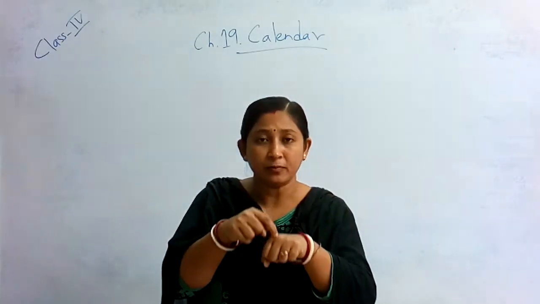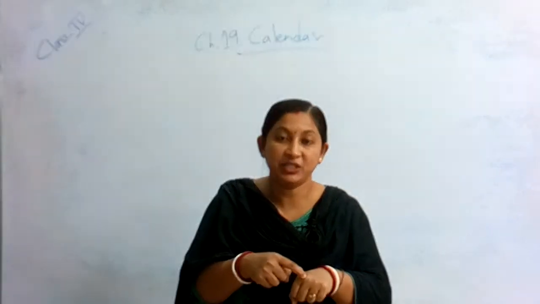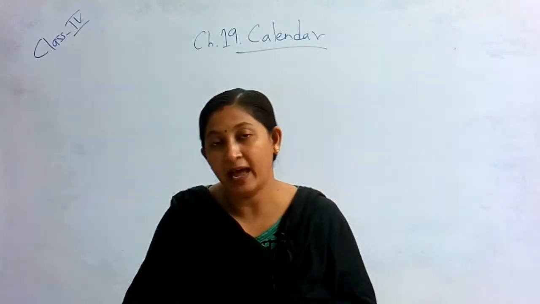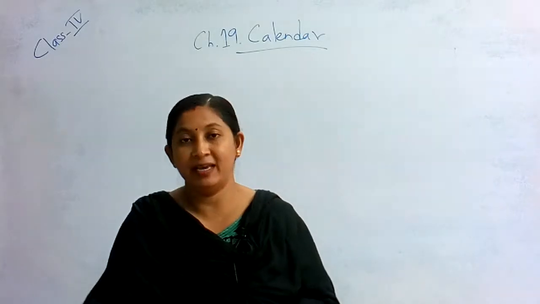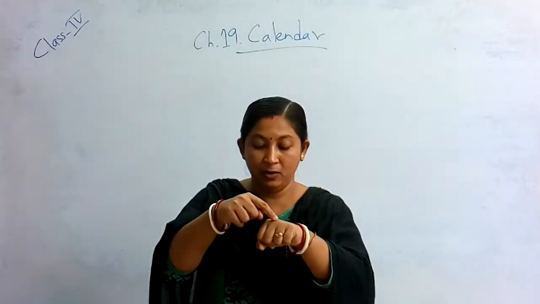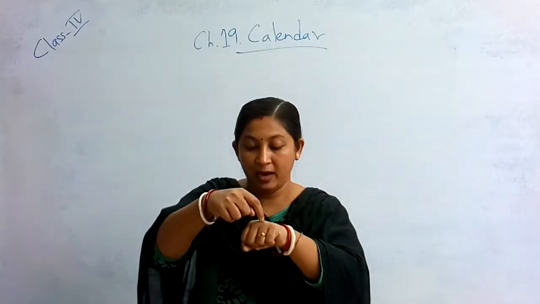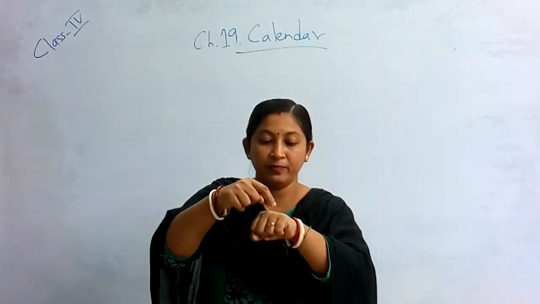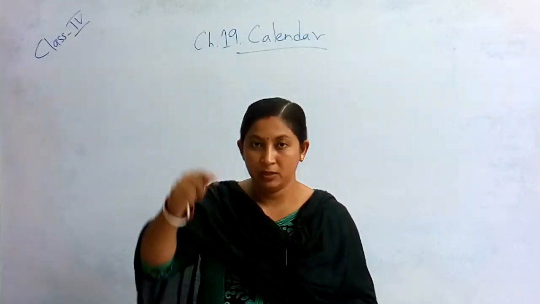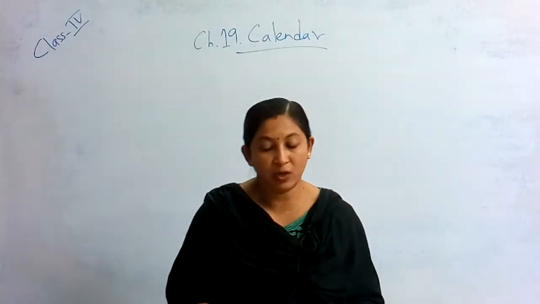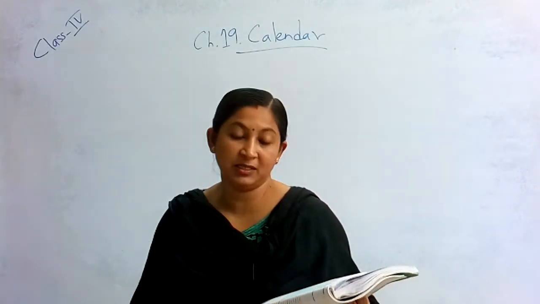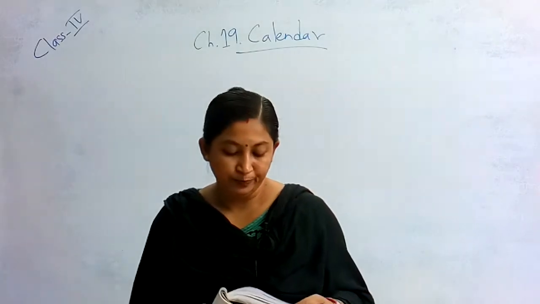Then February, as you know, has 28 days in a plain or ordinary year, and if it is a leap year then 1 day is extra, it will be 29. Then March, again on the top, so it is 31. Again down is April, 30. Again May, the up one, it is 31. Like this you will count. Up one is 30, down one is 31. Like this you will count up to December. December has 31 days.